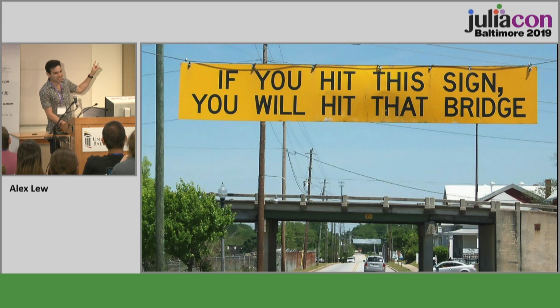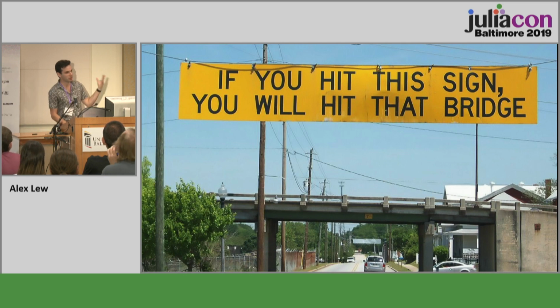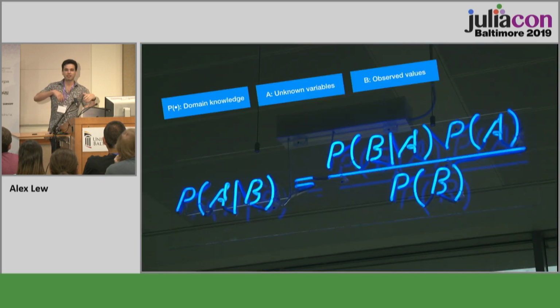But whereas this sign is using a logical formula, if you hit this sign, then you will hit that bridge. Bayes' rule is telling us if you have some uncertain knowledge about something, how do you update it in response to seeing some observations? So we're going to break down what this is telling us in the context of the data cleaning problem. So there are three letters here, P, A, and B.